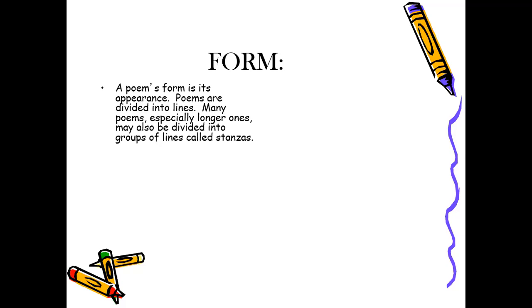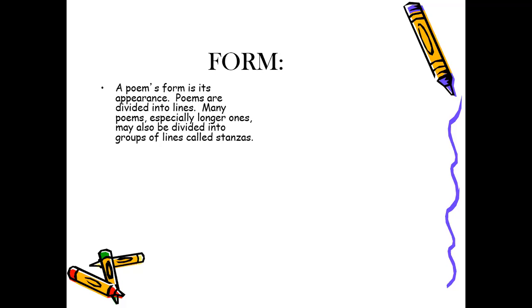Same thing applies here, but the difference is that a poem is written in lines, and each group of lines collected together is called a stanza. So poems are divided into lines. Each group of lines is called a stanza.